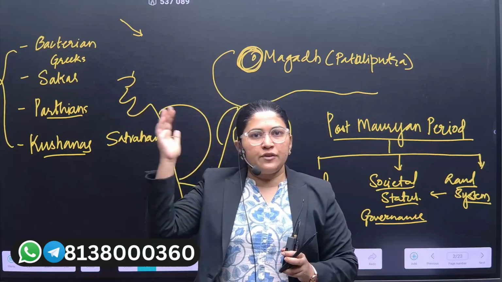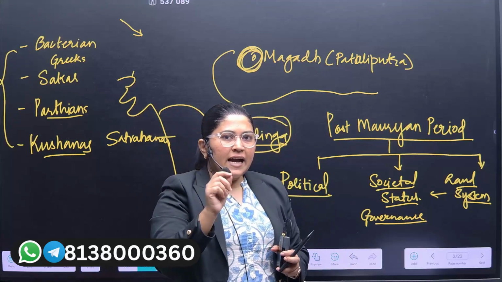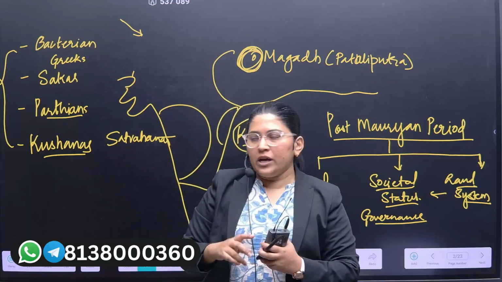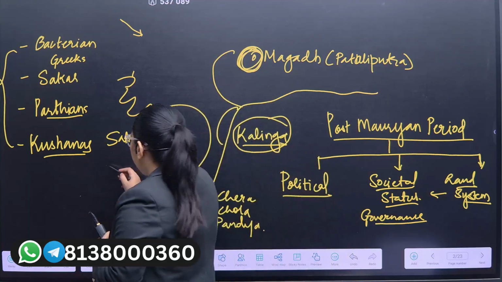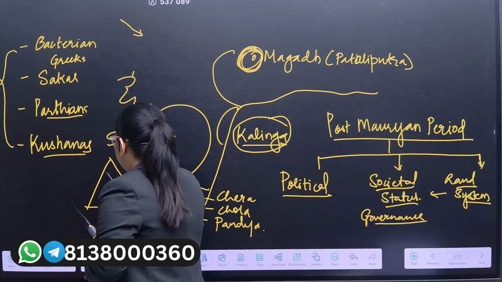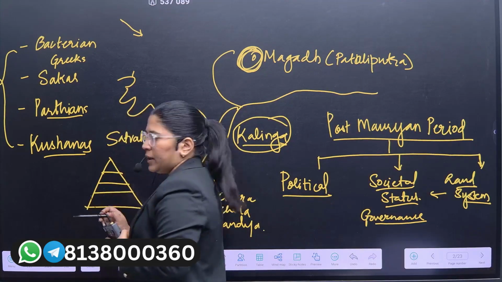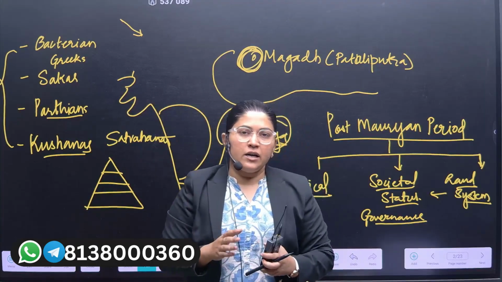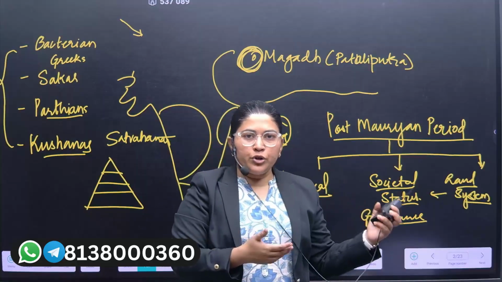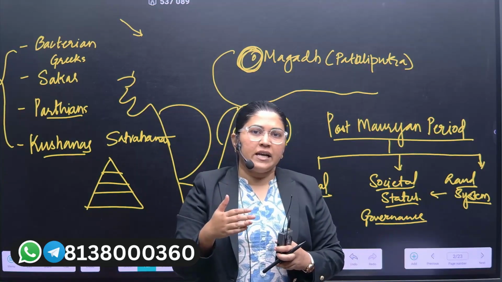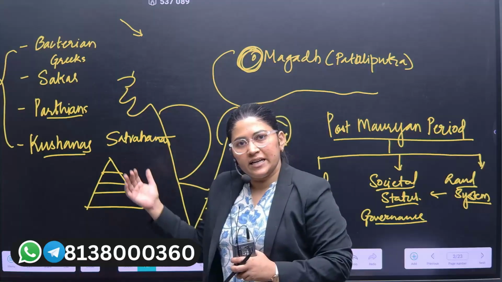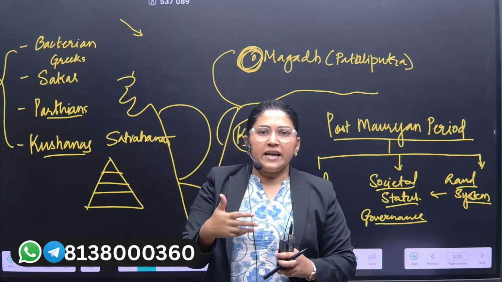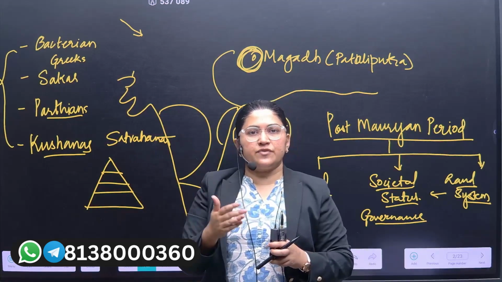Now, right from the Vedic age, we have seen that we followed the Varna system. The Varna system means a society was divided into 4 Varnas: Brahmin, Kshatriya, Vaishya, and Shudra. But after the Mauryan period, during the post-Mauryan period, we find that this Varna system is again getting divided within itself. And here comes the rise of different religions and different castes.